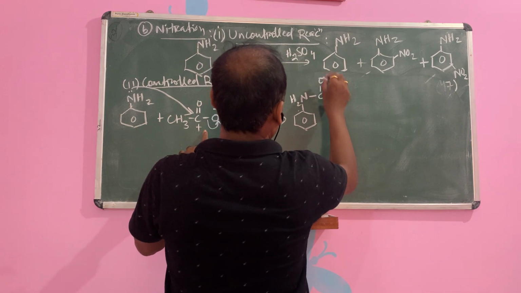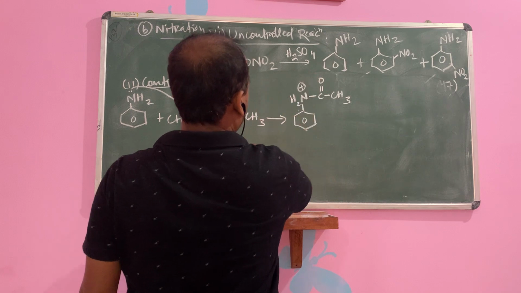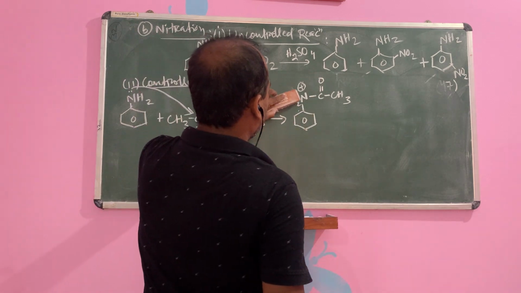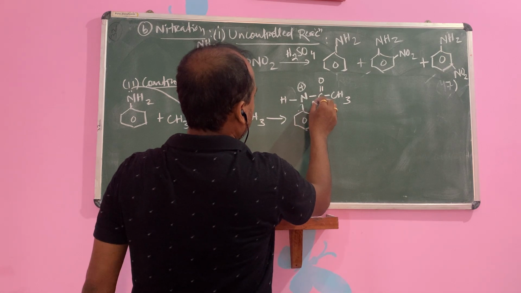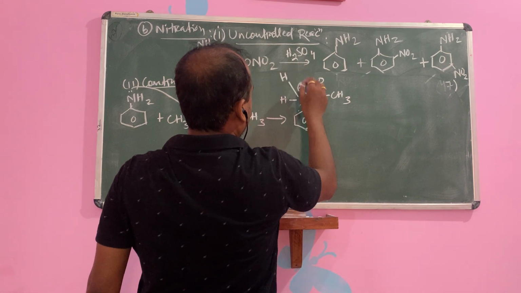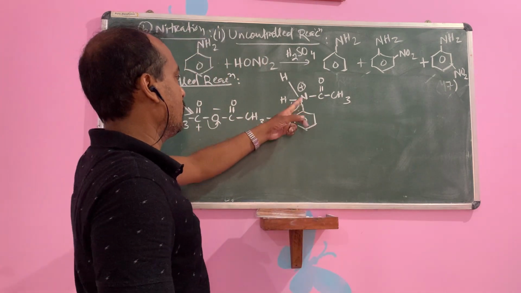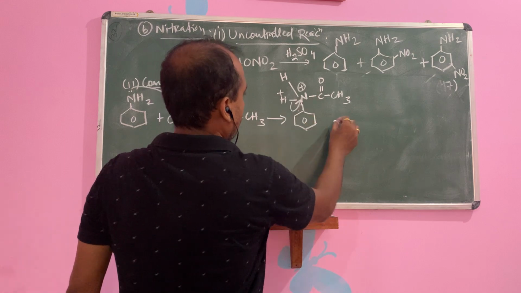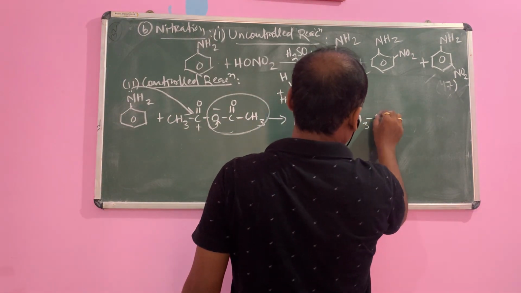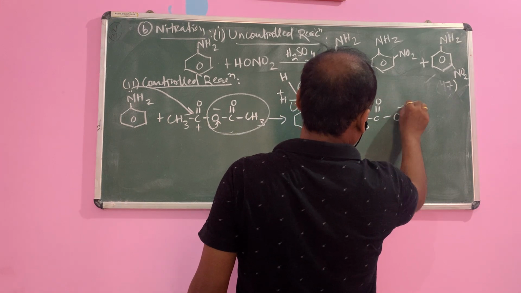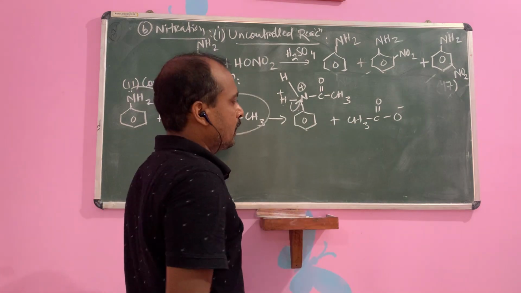C double bond O CH3. 1, 2, 3, 4. This one here is positive. Then what will happen? Out of these two H, I am writing here. One bond will be accepted by the nitrogen because nitrogen is now positive. Then it will be H plus. So what is the byproduct formed? CH3CO minus. Then that H plus and O minus will form CH3COH.